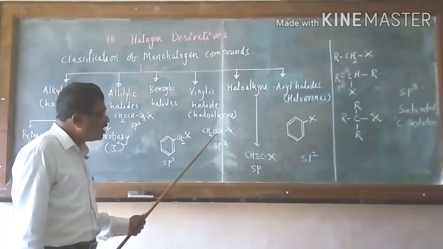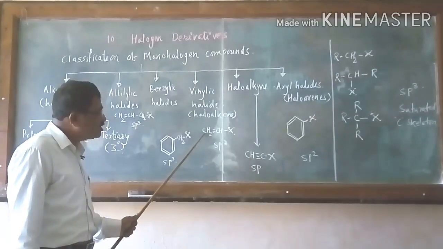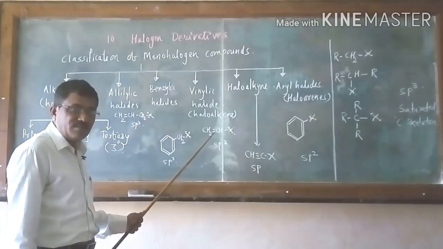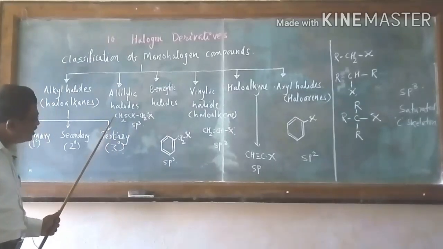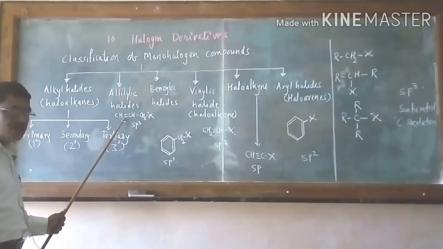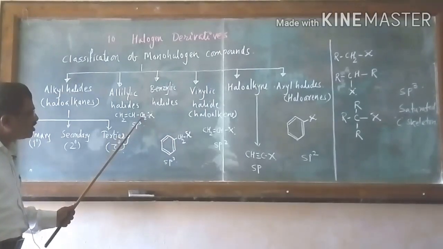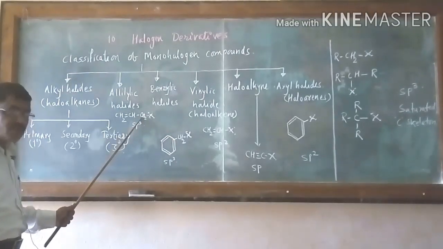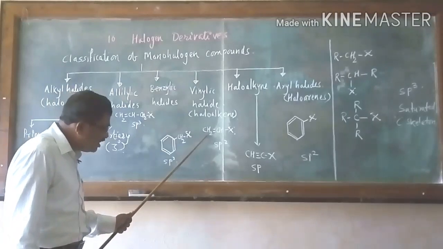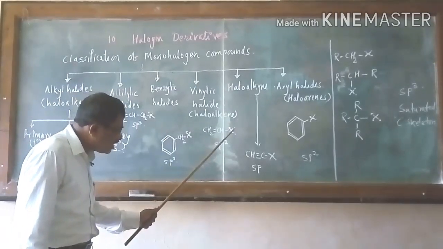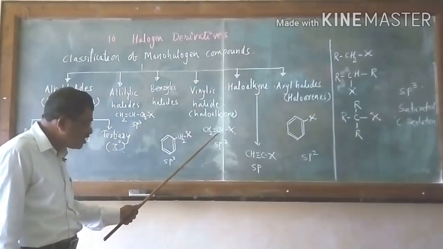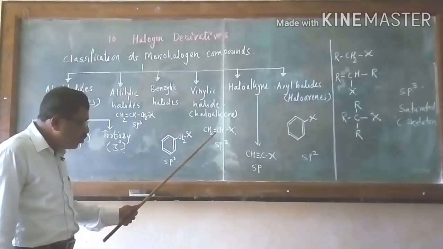This carbon atom is bonded to this carbon atom with a double bond. See here, there is also a double bond, but in the allylic case X is attached through a single bond to a primary carbon atom. In the vinylic case, CH2=CHX, the halogen atom is bonded to a carbon with a double bond.